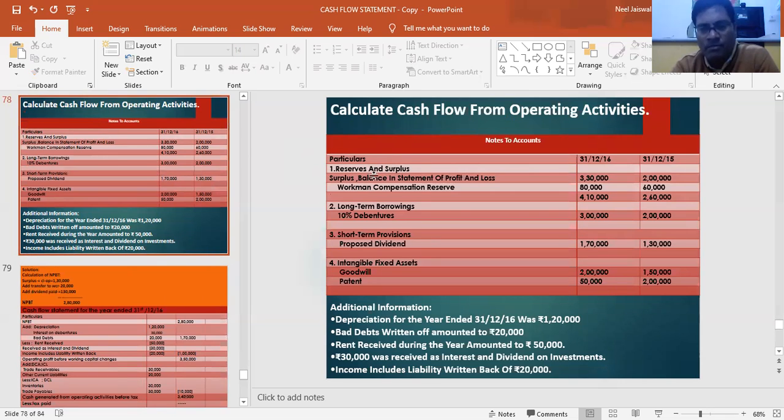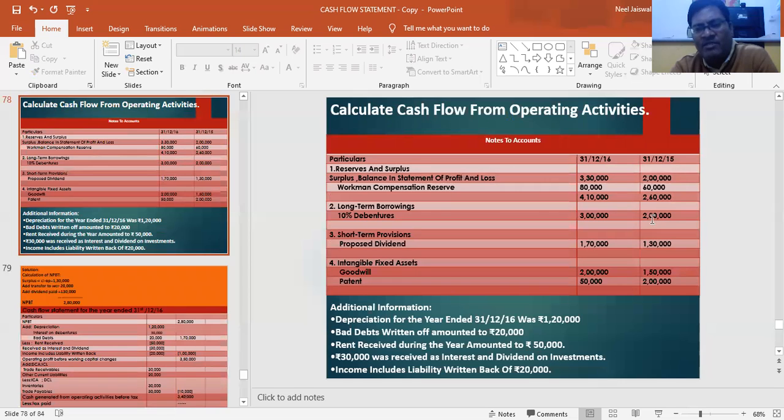Along with some notes to account, some more information. Reserves and surplus had a note. Surplus part is given in two different years, current year and previous year. Workman compensation reserve is given current year and previous year. Long-term borrowings has a 10% debenture interest. See, the current year is 3 lakhs, previous year is 2 lakhs. We can take 10% on 3 lakhs as well as on 2 lakhs.